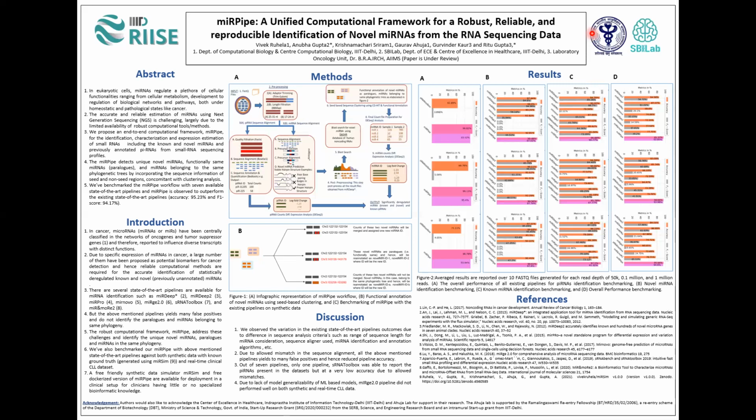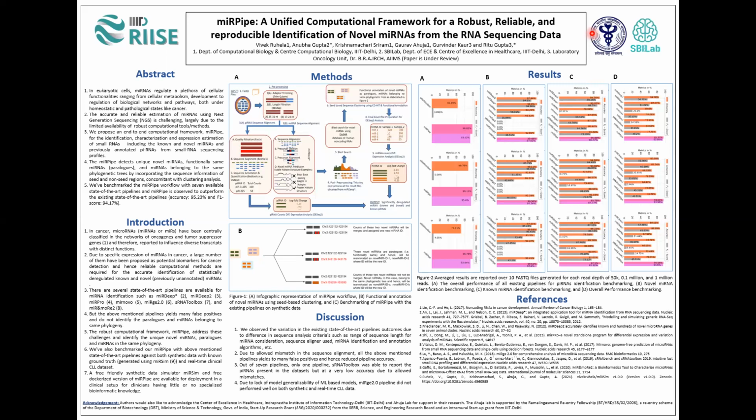So now let's talk about how miRPipe works. The workflow of miRPipe is shown in figure 1a. miRPipe takes a FASTQ file as an input, and the first step of miRPipe is data preprocessing. The data preprocessing contains 2 sub-steps, that is adapter trimming and length filtration.